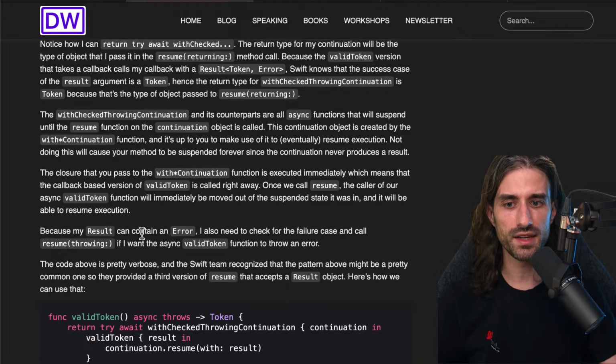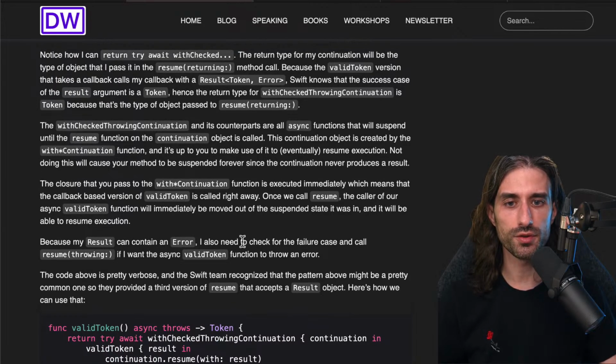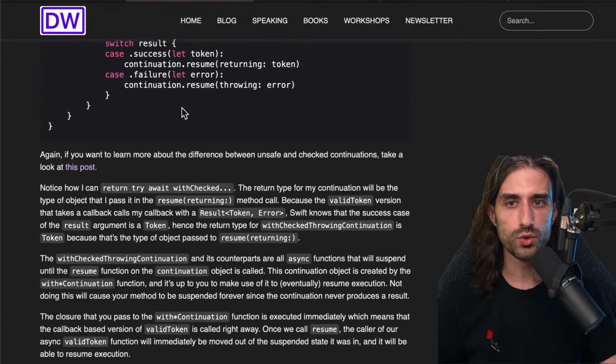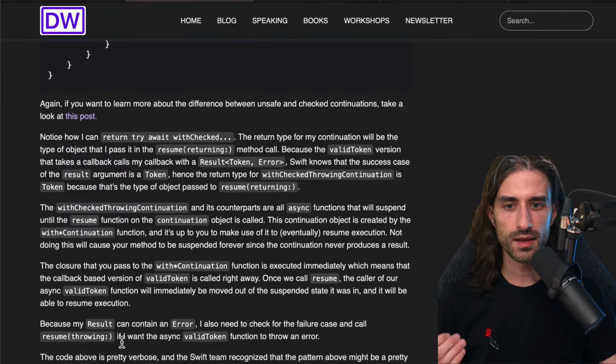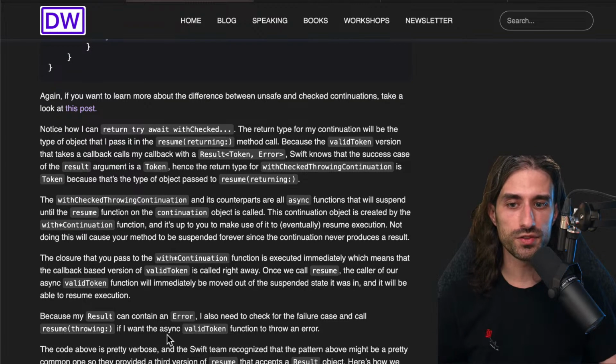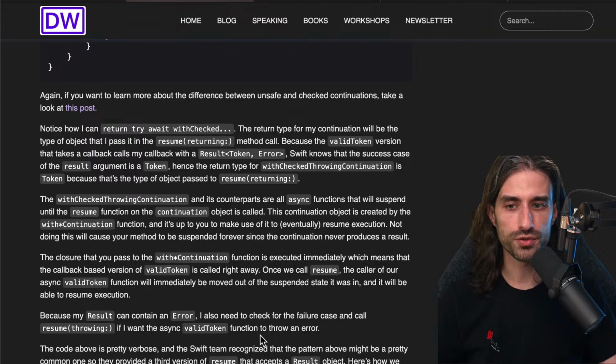Because my result can contain an error, I also need to check for the failure case, and in that case, you call resume throwing the error, if we want the async valid token function to throw the error also.